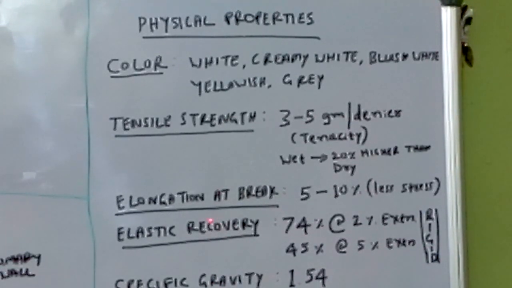That is rubber. Like that, if this fiber is applied with force, it will elongate only for 2% extension. If you elongate it 2%, it will recover 74%.